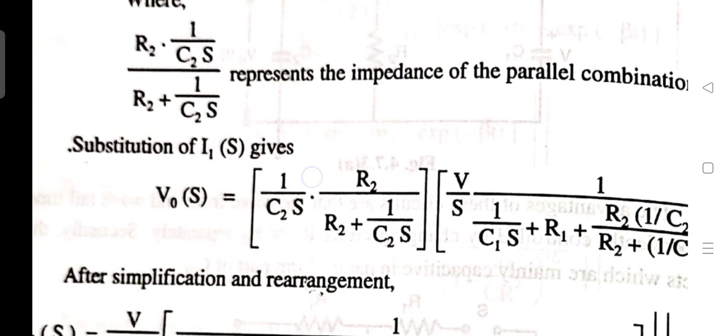Here the R2 and C2s term represents the impedance of the parallel combination of R2 and C2. Substituting this I1(s) in V0(s), it will give the equation like this.